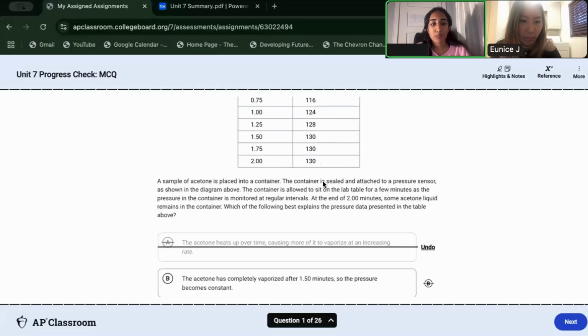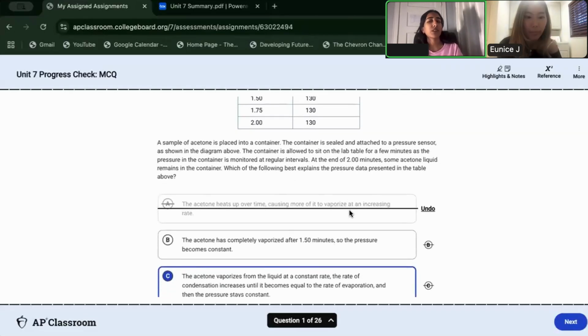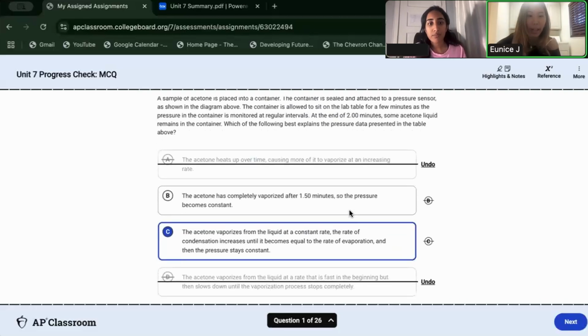1.5 minutes, it becomes constant, and that describes the data well. So I feel like my final answer would be B. Okay. So I think that you had a very good start to these answers, and you're right.